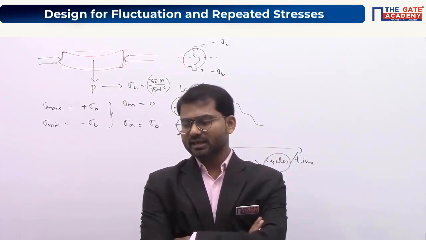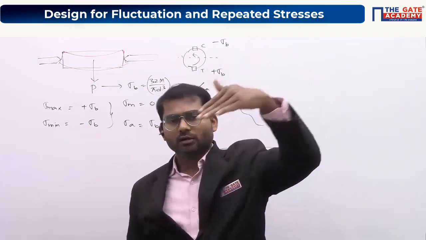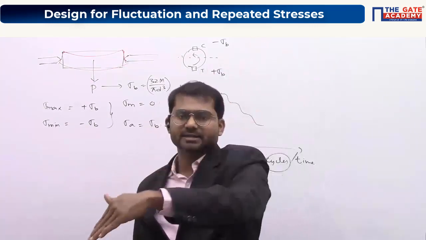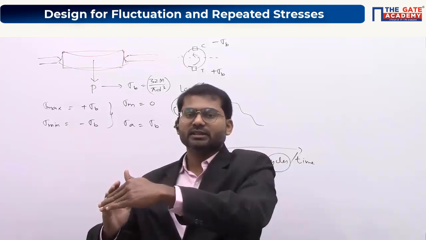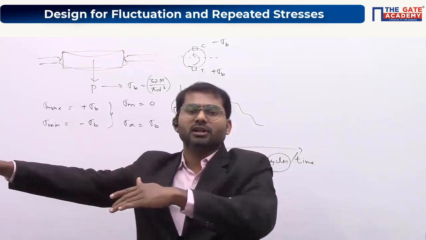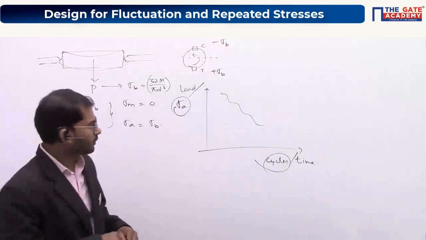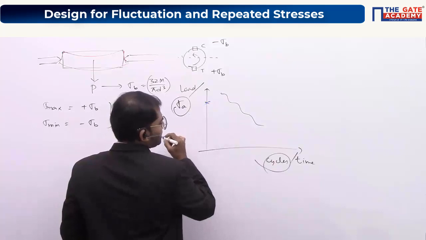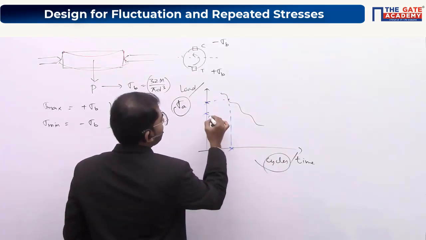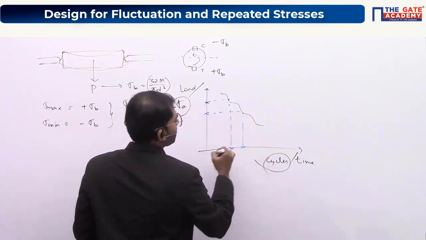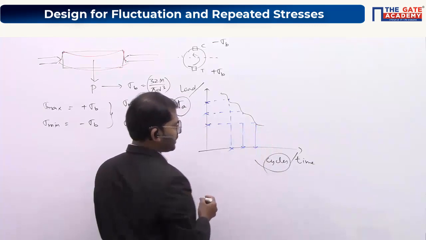Everybody, you can see the curve is going on decreasing, but after some number of cycles, you see that it is horizontal. So here, if you apply this amount of stress amplitude, it will sustain up to this many number of cycles. If you apply this amount of stress amplitude, this will sustain up to this many number of cycles. If you apply this amount of stress amplitude, then it will sustain up to this many number of cycles.